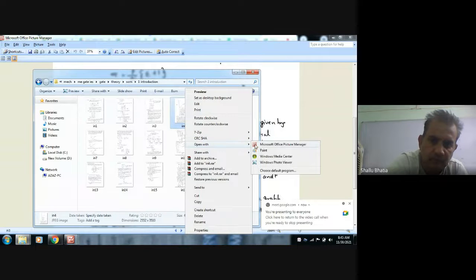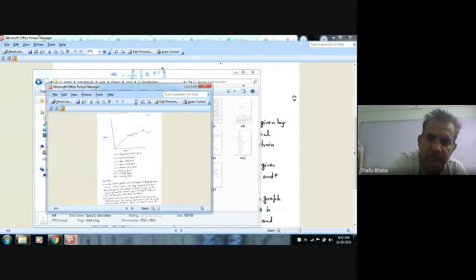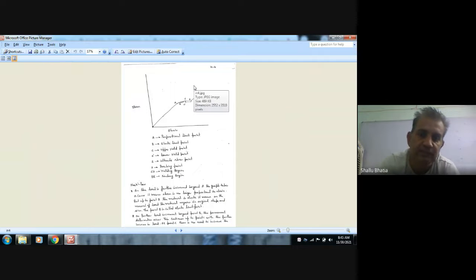Why is it a load extension curve? Because from the universal testing machine we cannot find the stress. We apply load and we measure deformation, because the initial area is constant.